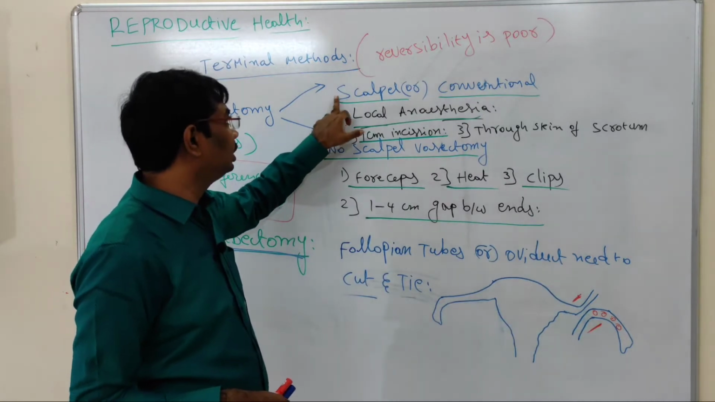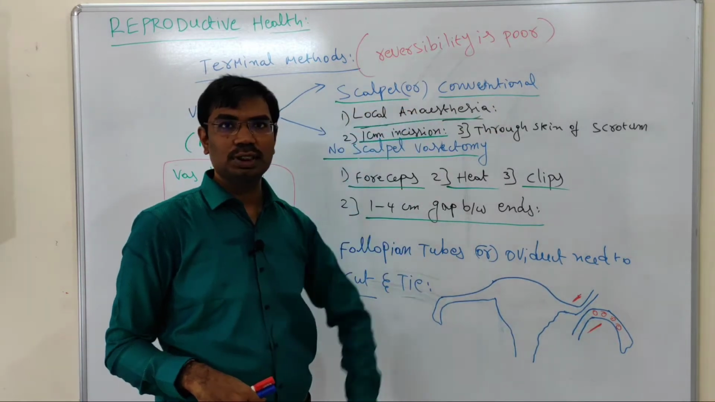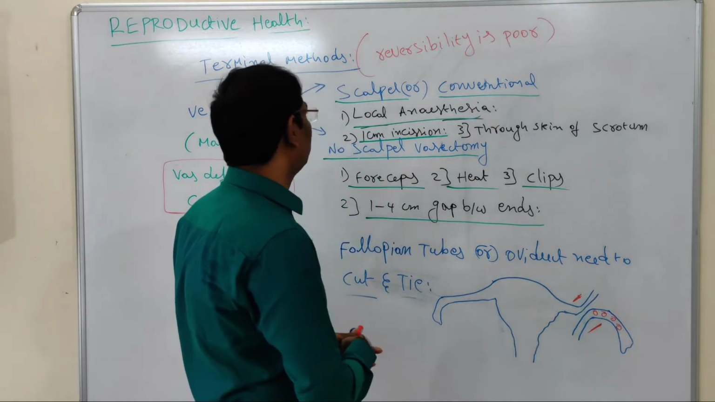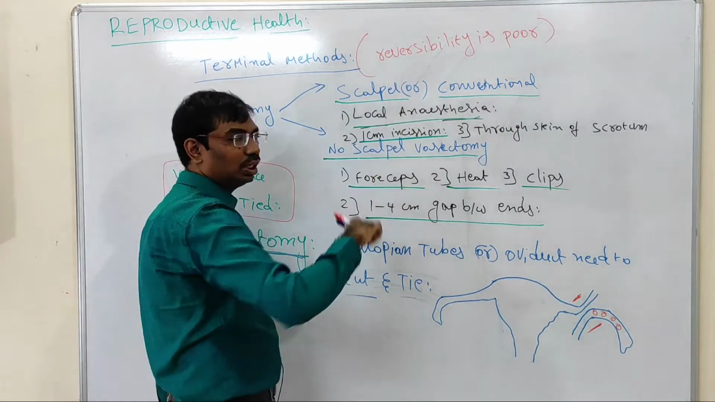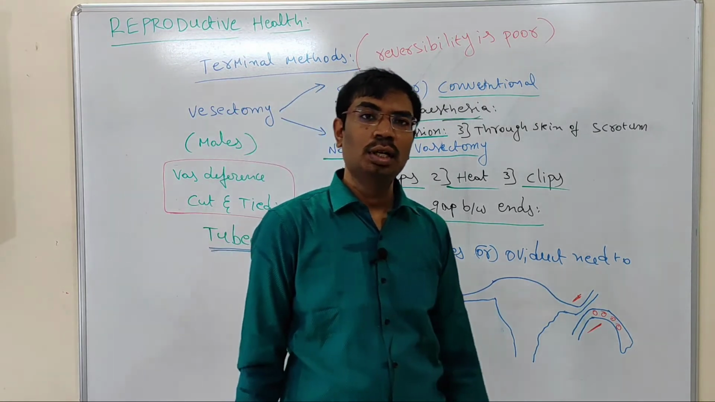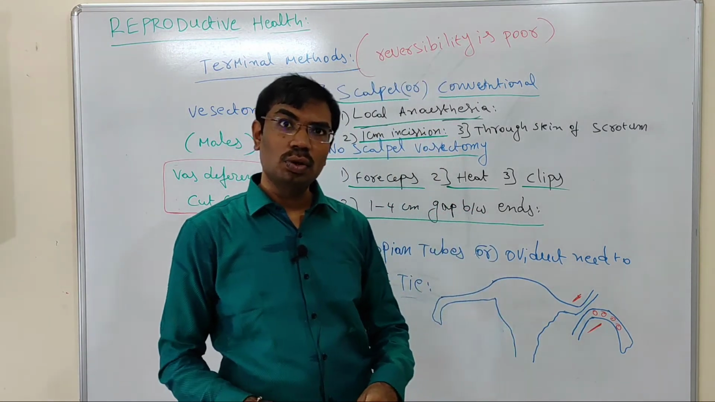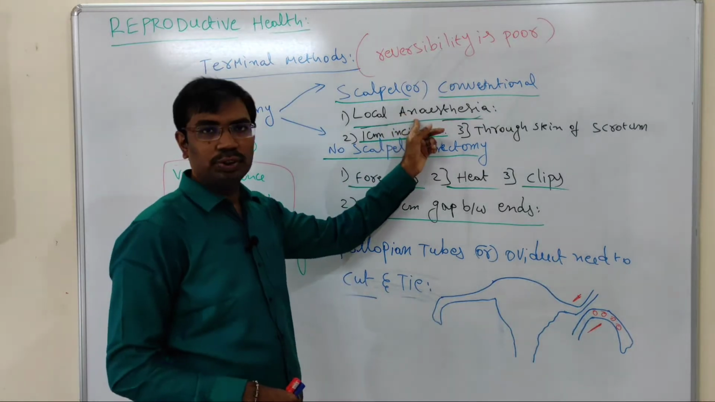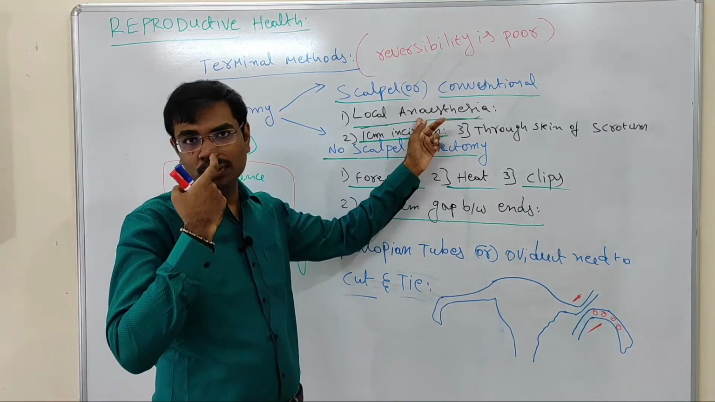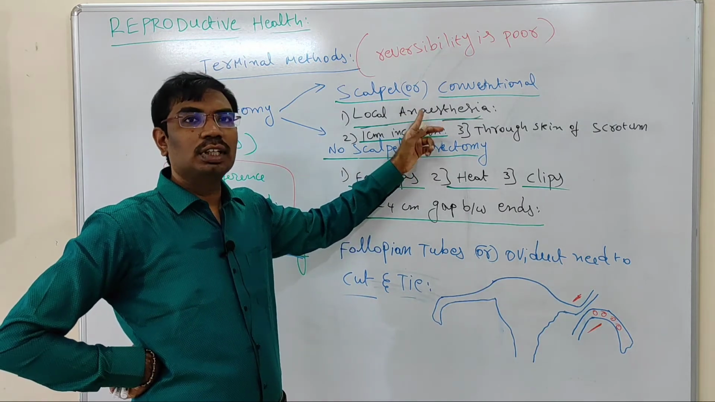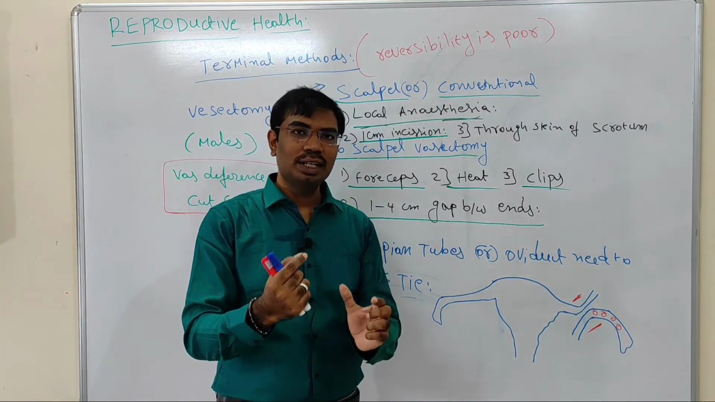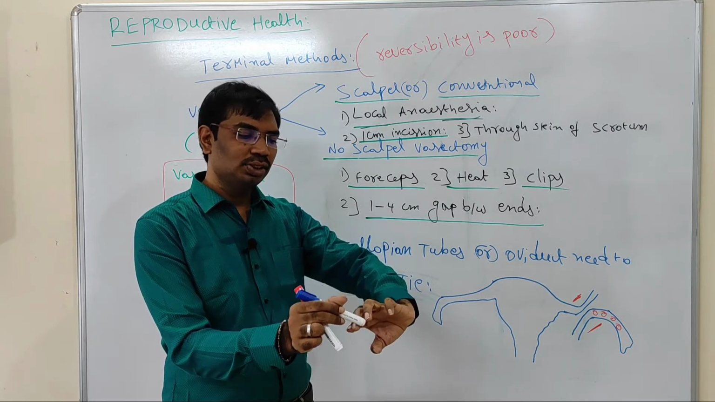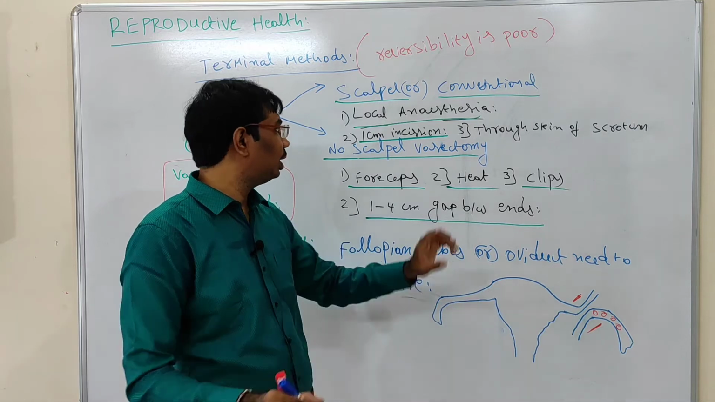This is called scalpel or conventional vasectomy. What is the meaning of scalpel or conventional vasectomy? In this technique, local anesthesia is given to the scrotal area. First a small injection is given in the scrotal area. After that, a 1 centimeter incision is made. Suppose this is the scrotal area, we cut in this place and create a 1 centimeter incision.